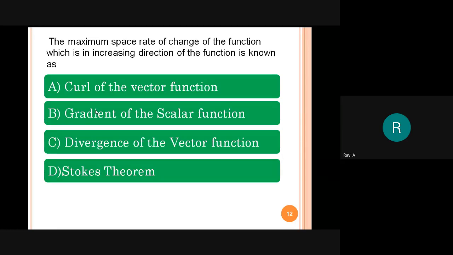I explained previously. What is the answer?